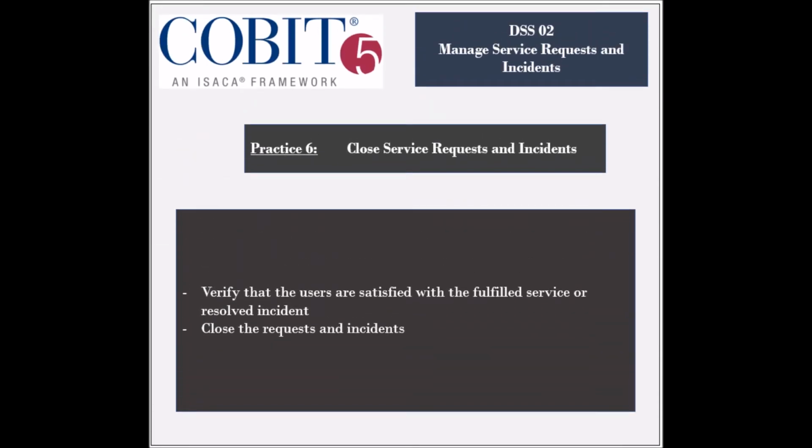The activities involved in this practice include verifying that the users are satisfied with their service request fulfillment, or that their incidents have been resolved. After that, the service requests or incidents should be closed.